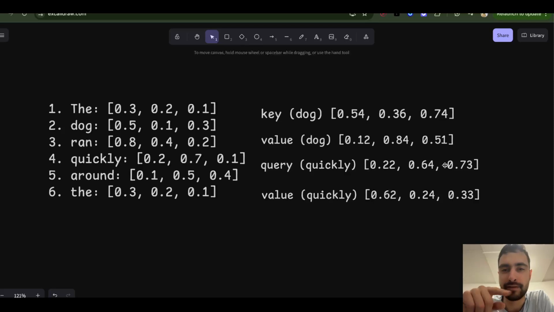It's just going to be added, but added by percentage based on the affinity score between key and query. And so you have a juiced up value vector for this quickly token, and you can use that to predict the next token. So that's going to be the attention mechanism.